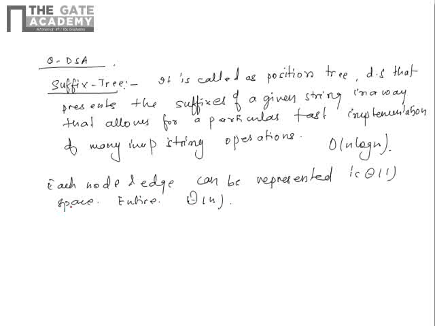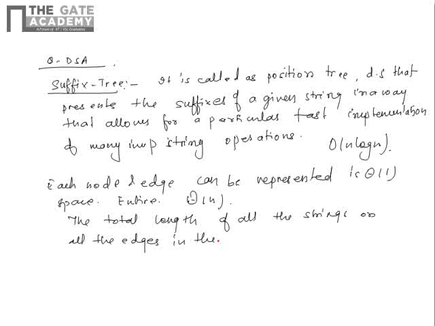So what will be the string length then? The total length of all the strings on all the edges in the tree in the worst case will be big theta of n square.